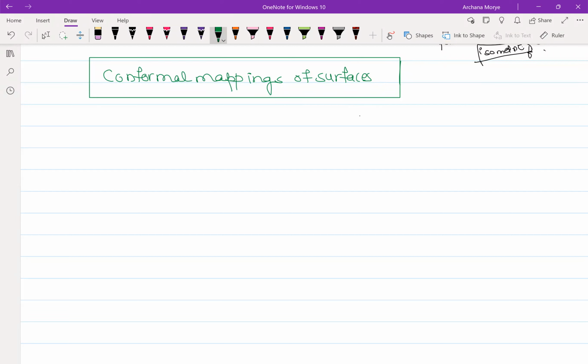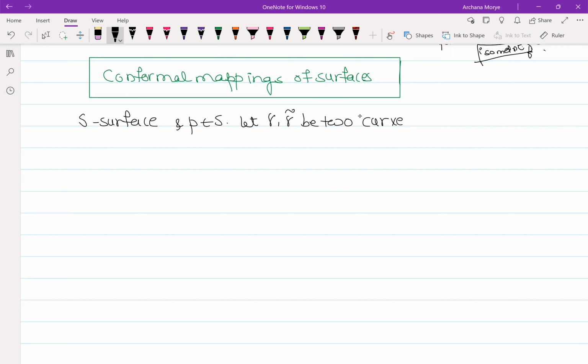So in general, suppose S is a surface, and let us take P as a point on that surface, and let us take two curves, gamma and gamma tilde.